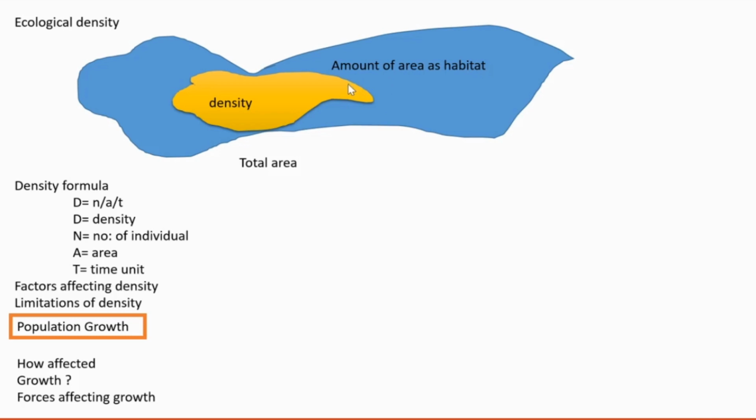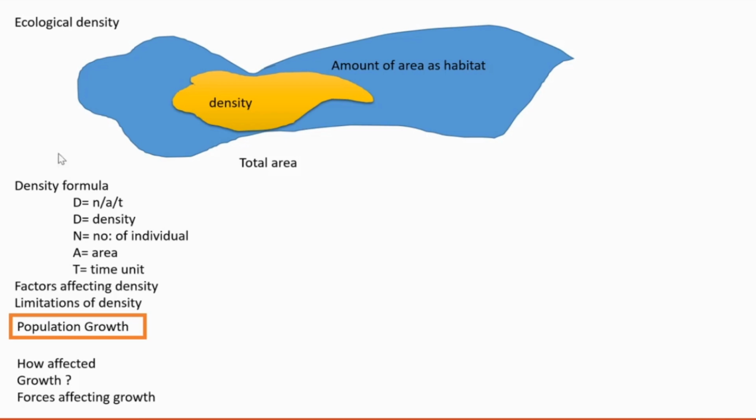Then we are interpreting the density in that habitat area only. So ecological density is more correct. In the total area, which area can be considered as a habitat, that is first found out. Then we are assessing the density there only. That is ecological density.